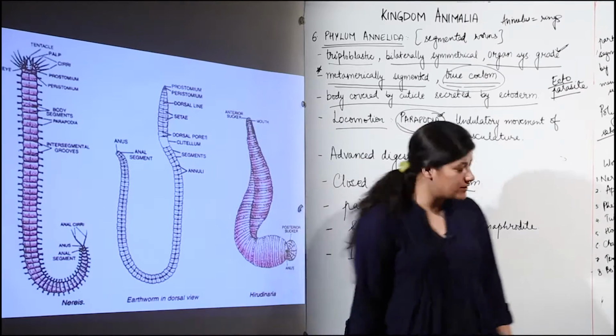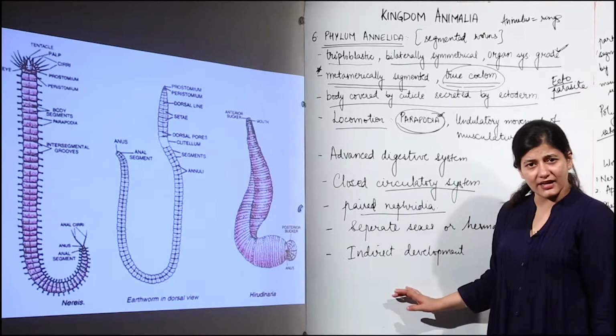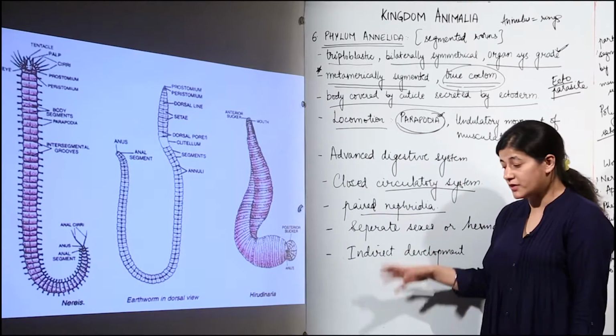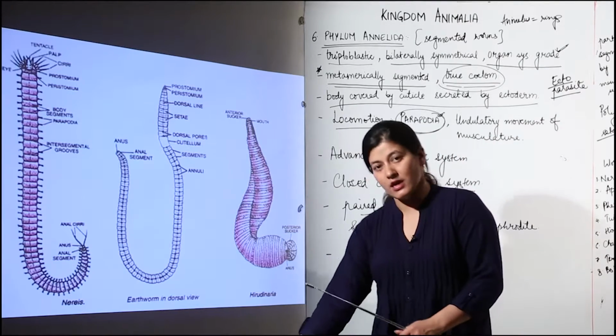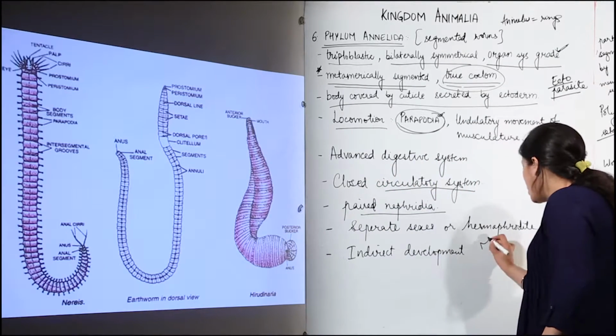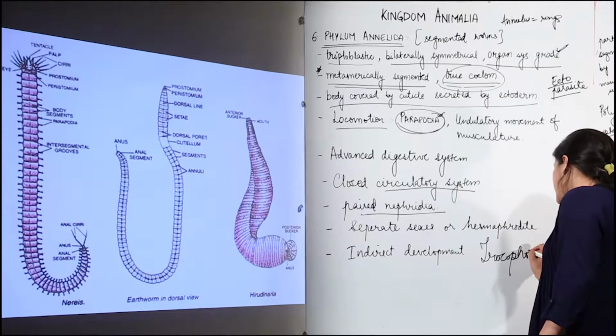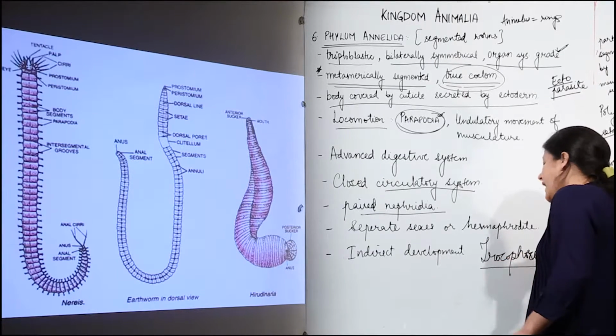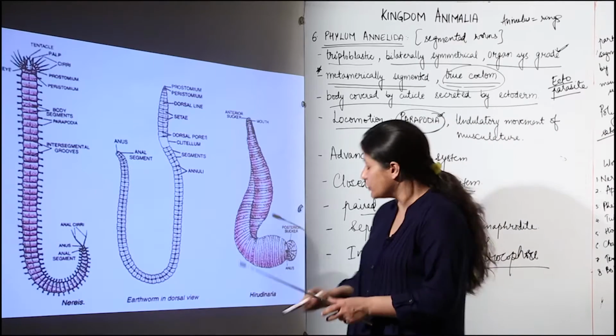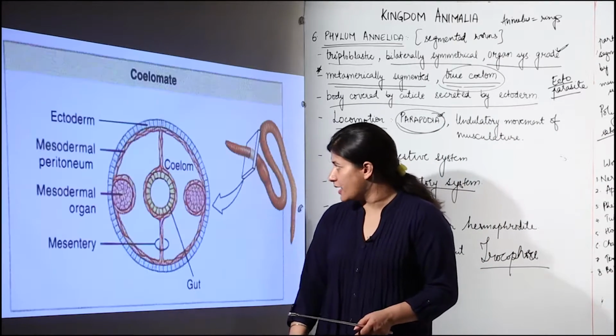And the last one is, is the development direct or indirect? It is indirect development. So what is the name of the larva? If it is indirect, it is trochophore, typically the trochophore larva, the larval stage through which the annelids go and then develop into annelids. This is what we have observed.